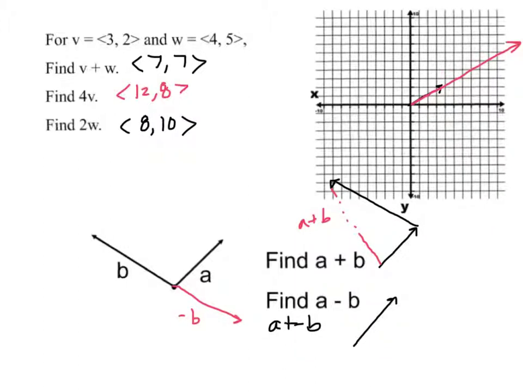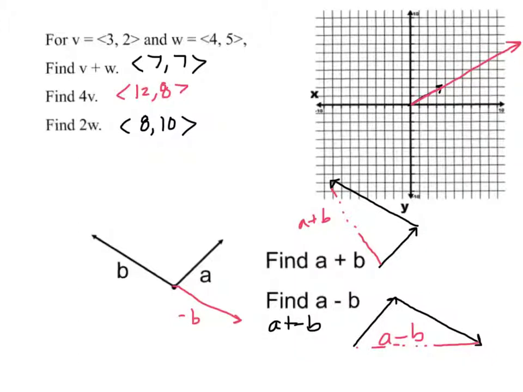So if I'm adding a negative b, then that means I'm going down and to the right like that. So this would represent a minus b, or a plus negative b. So you don't really even need the components. It helps. It makes it easier to have the components because the algebra is so easy. But you don't really even need the components to do some vector algebra.